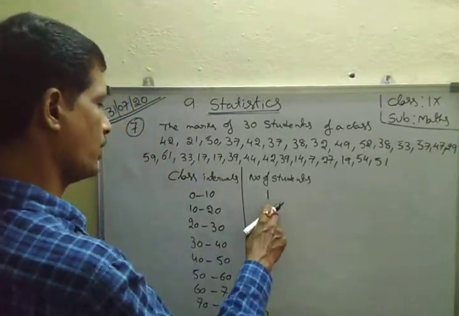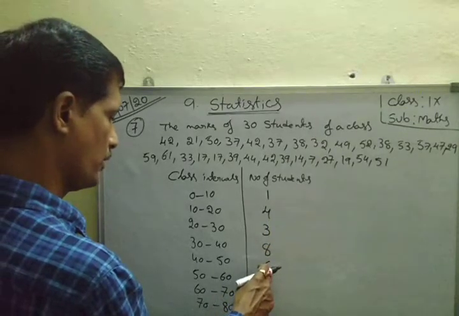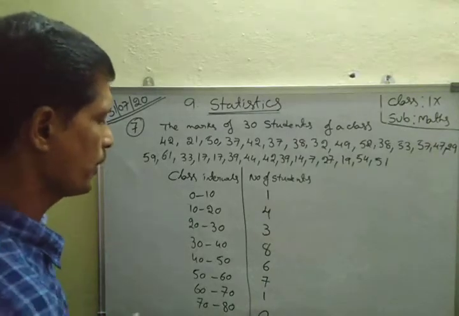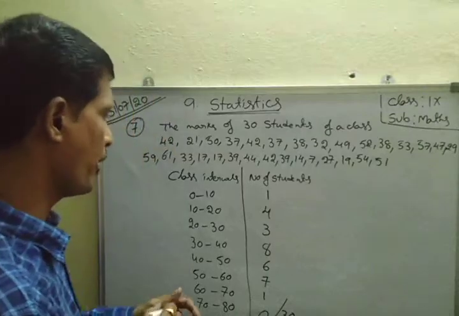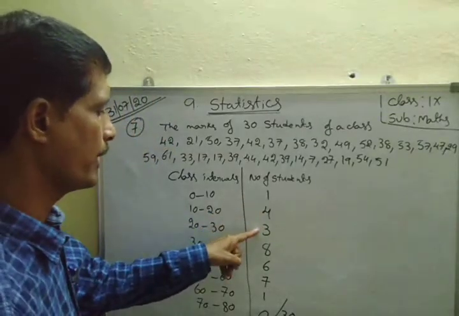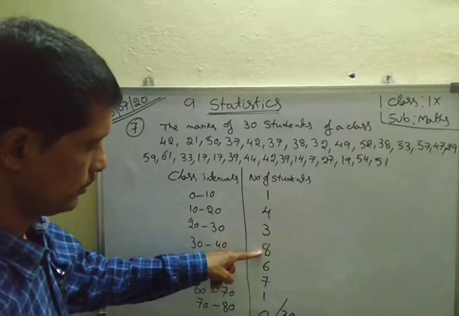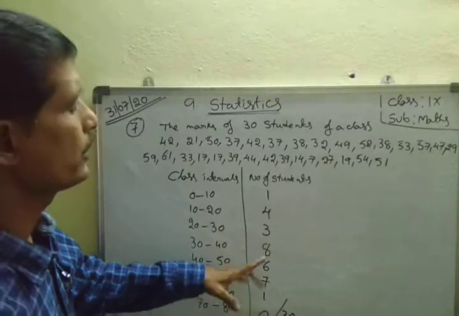Here 3 plus 4, 7, 8, 16, 22, 30. Total 30 students. Add this one, total 30. Otherwise it is wrong. Here 1 plus 4, 5, 5 plus 3, 8, 8 plus 8, 16, 16 plus 14, that is 30.